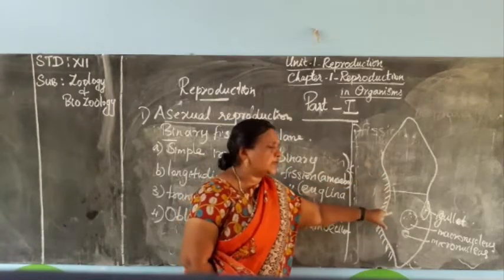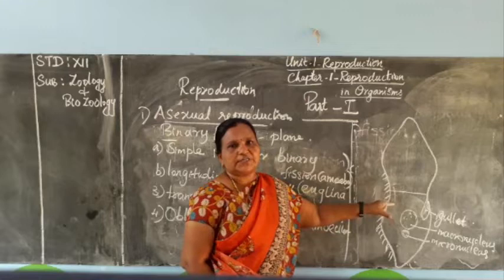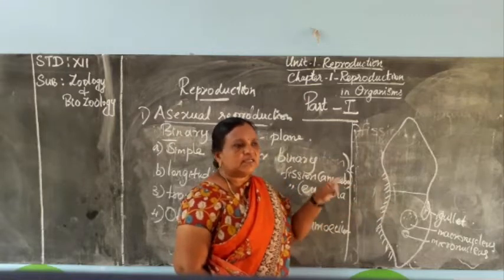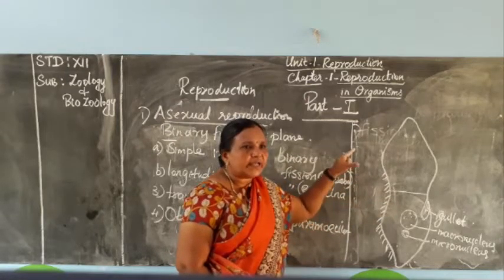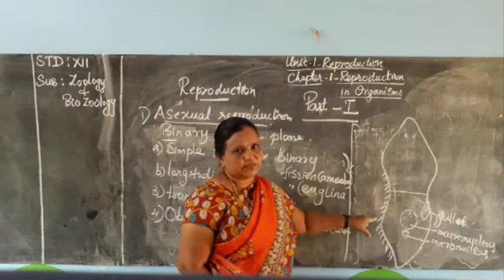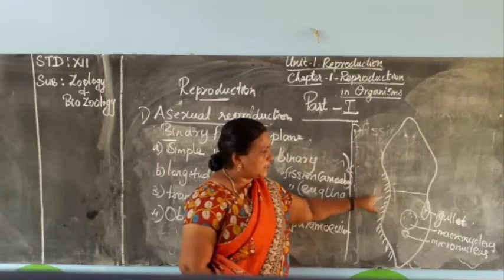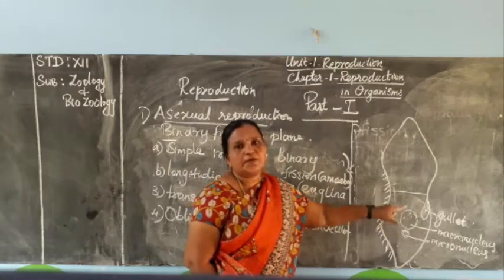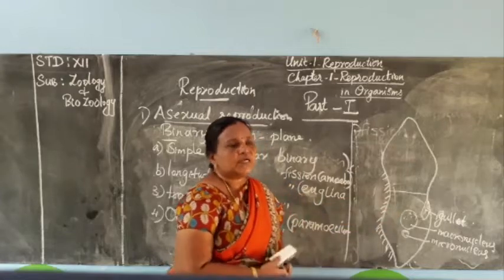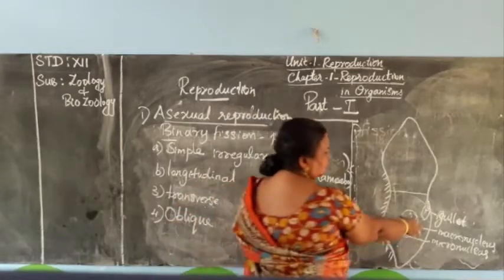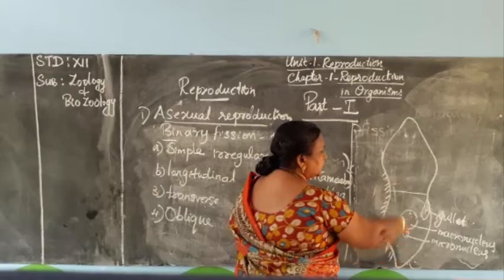Constriction will happen on the macronucleus. The main function of the macronucleus is that it is responsible for the metabolic activities of the whole organism. The whole organism's metabolism is controlled by the macronucleus.